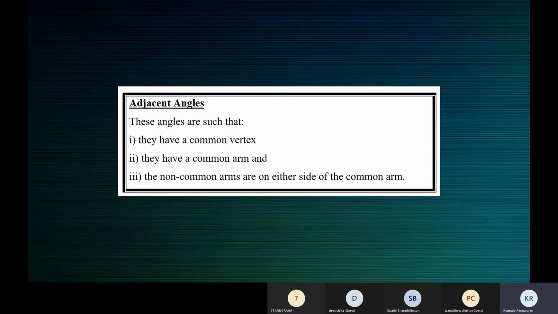So this is the next thing, adjacent angles. Read this. I'll ask you some questions based on this.